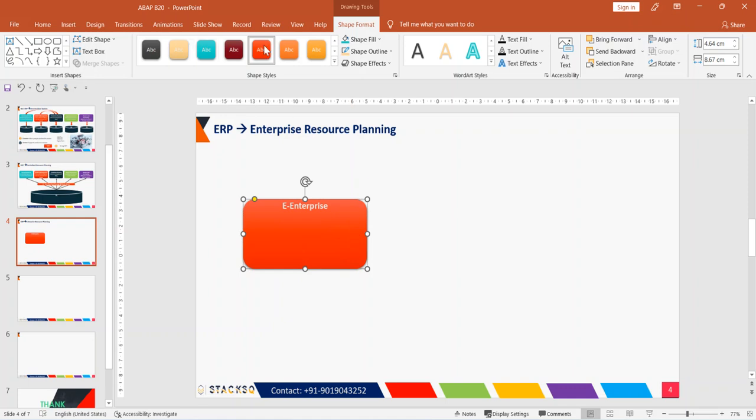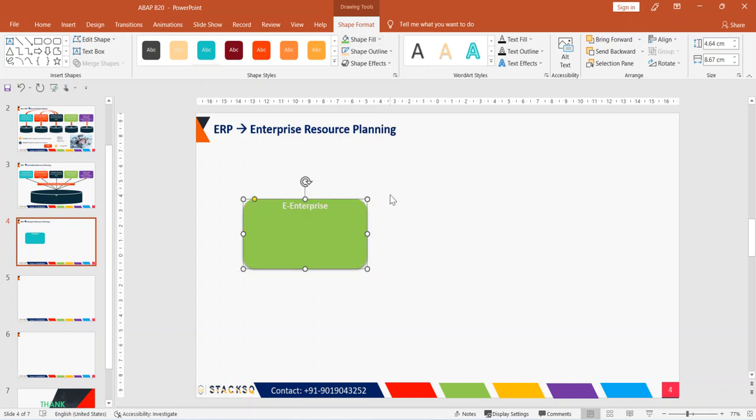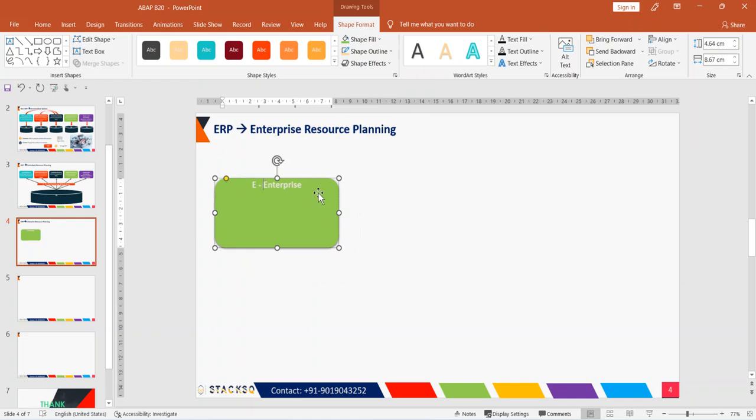Anybody any idea what is enterprise? You can contribute if you have any idea on that. Anybody want to say what is enterprise? Hello? Nobody? Okay, so very simple.